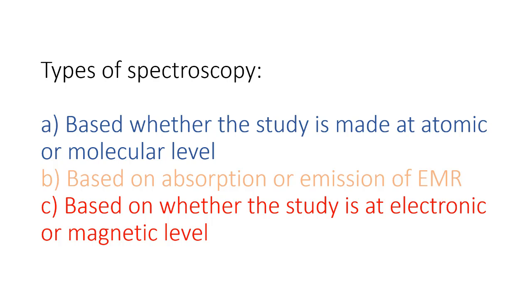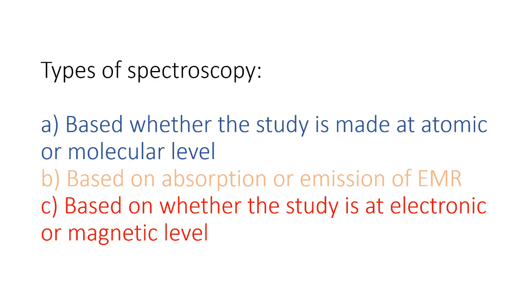Let's get into the next one, which is based on whether the study is at electronic or magnetic level. The first one is electronic spectroscopy. In this, the study is done using electromagnetic radiation without the influence of a magnetic field. The example of this is UV visible spectroscopy. The next one is magnetic spectroscopy.